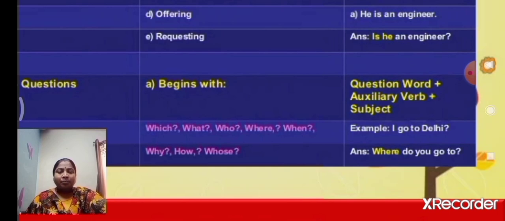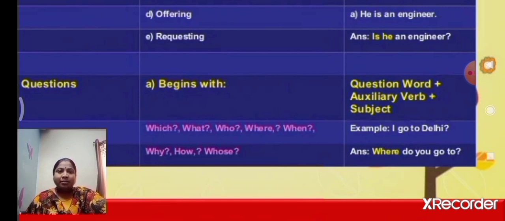When time is mentioned, we can use when. Example sentence. When we ask about the reason, we use why.